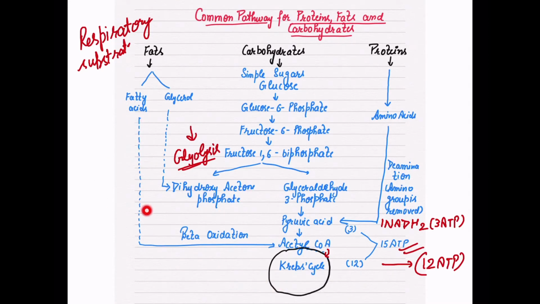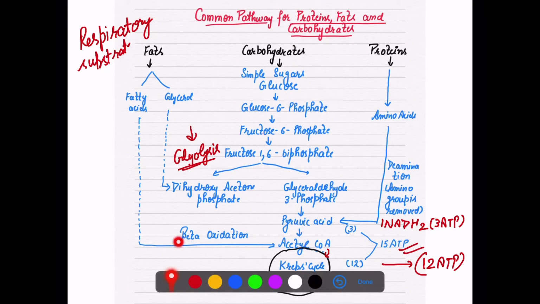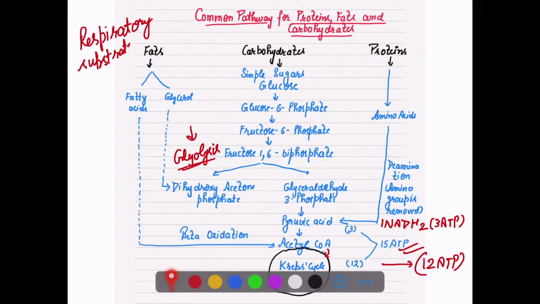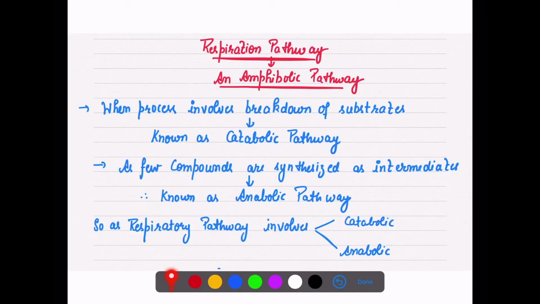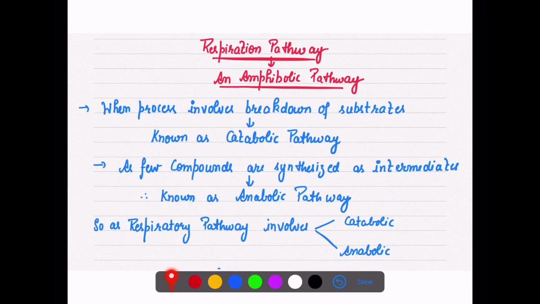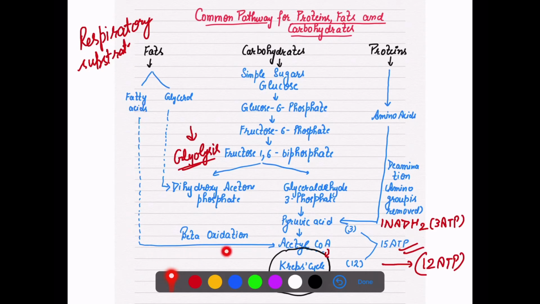Now what about the fatty acid? Fatty acids, through beta oxidation, enter the pathway at the acetyl coenzyme A stage. When pyruvic acid has already formed acetyl coenzyme A, then the fatty acid combines at the acetyl coenzyme A stage and then enters the Krebs cycle. Now if you need to understand beta oxidation, because fatty acid is entering the pathway through beta oxidation.